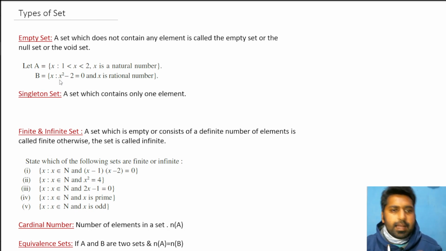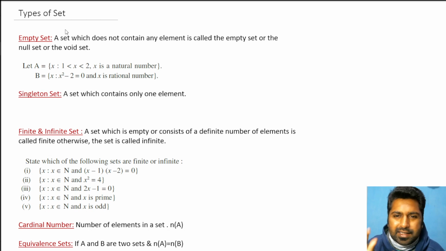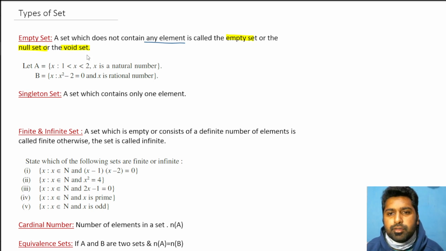Okay. Empty set. Clearly the word empty is there. That means it should not have any element. That's it. Any set which does not contain any element is called an empty set. Now there are multiple names for it. It's called empty set, null set, and also void set. So the names should be familiarized. Suppose in the options they don't give you empty set, they may have given you the null set or void set.